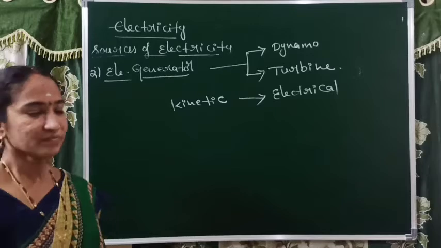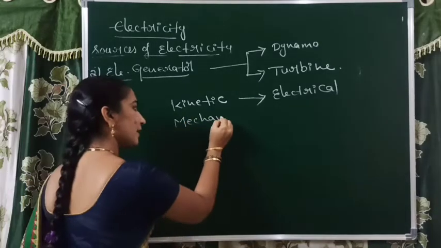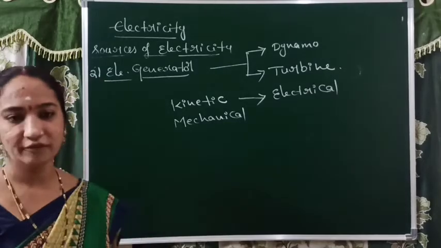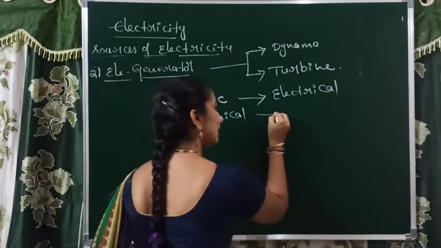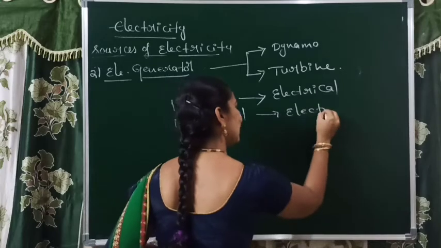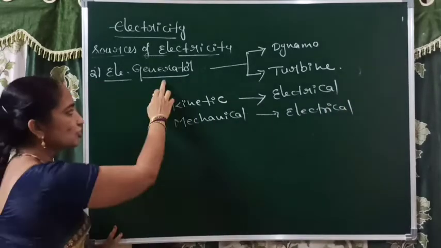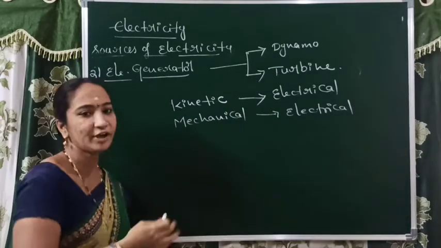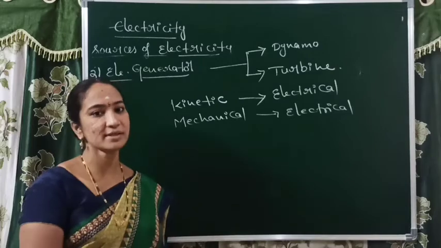At the same time, the entire generator acts as a machine. So the actual final conversion of energy in the generator is mechanical into electrical. Right. In the generator, along with the dynamo and turbine, we have different parts including a magnet.